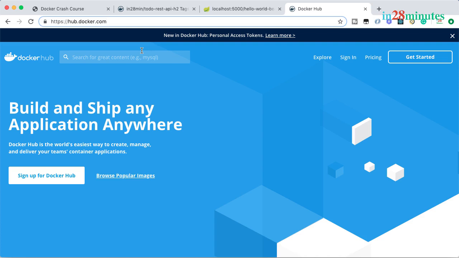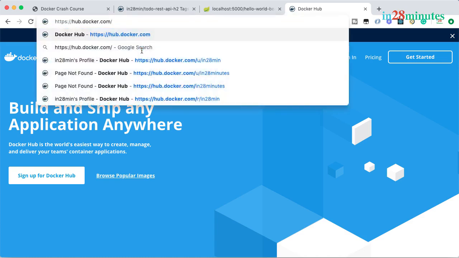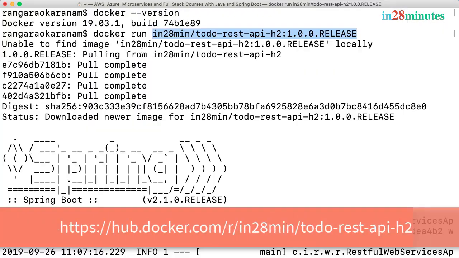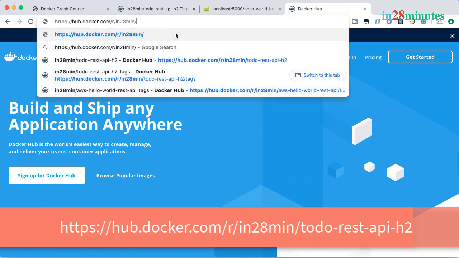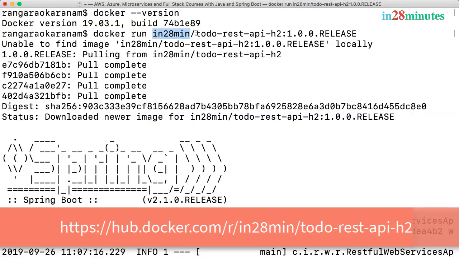If this is the registry where our application is, how do we locate our application? Right? So over here, you can type in /r/ and type in in28min, which is the name which we used in here. So in28min/ type in todo-rest-api-h2.